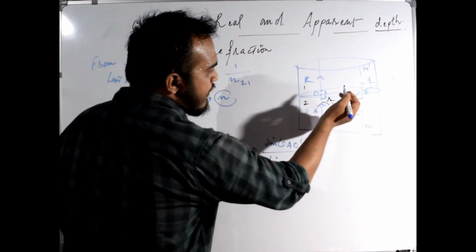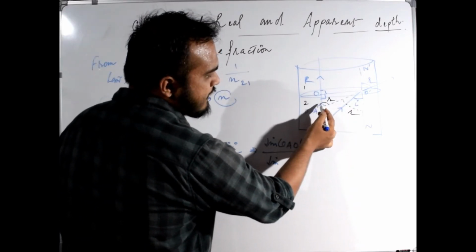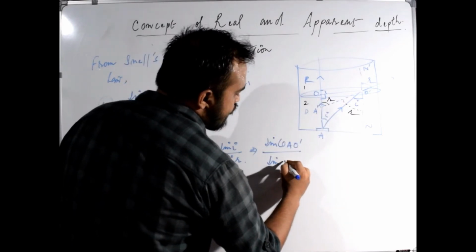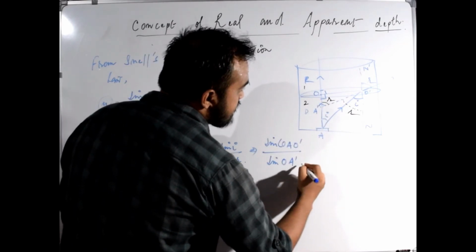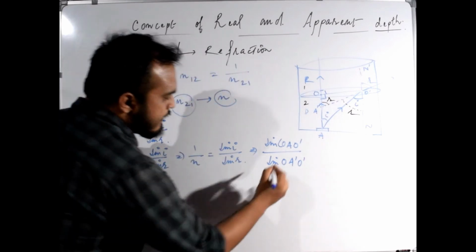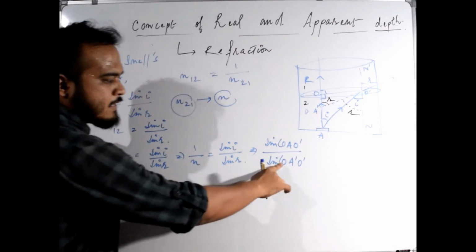Angle r was this angle, which can be written as angle OA dash O dash.